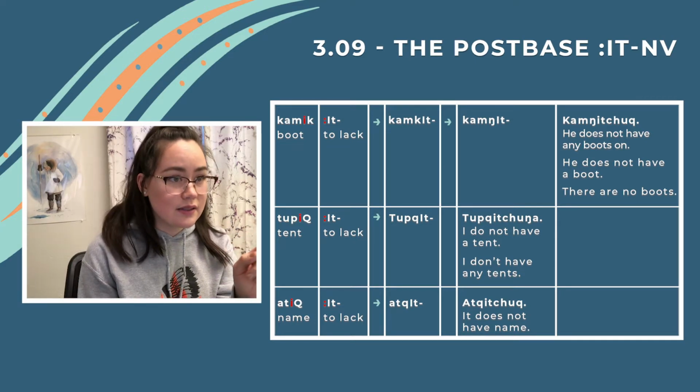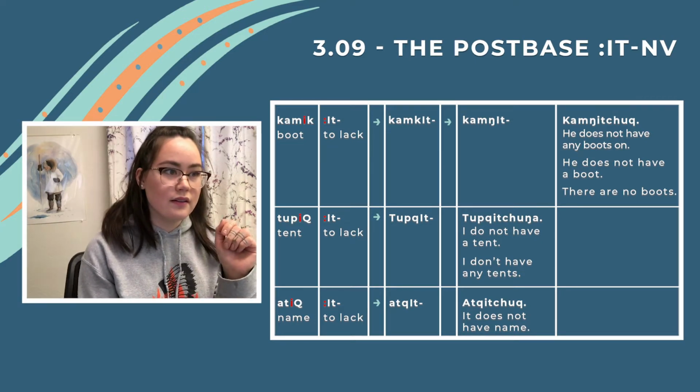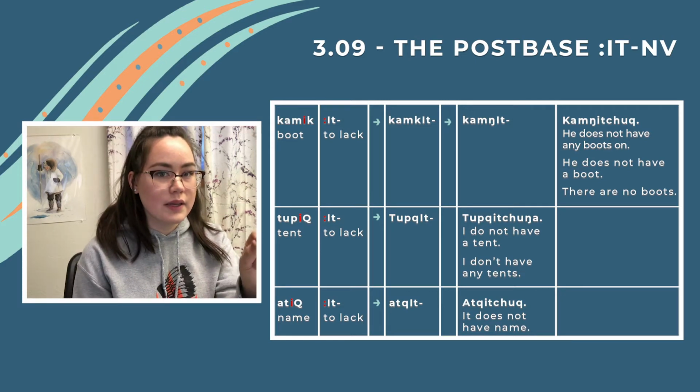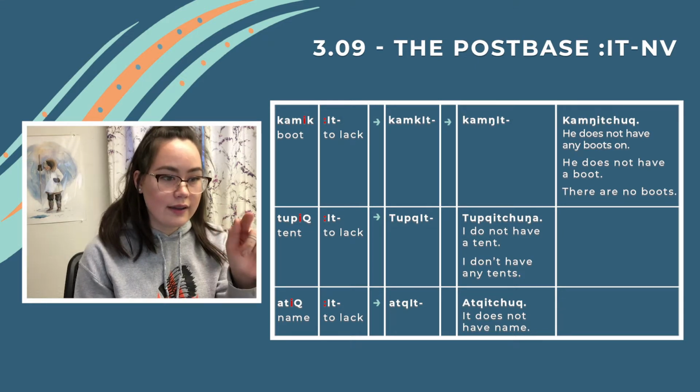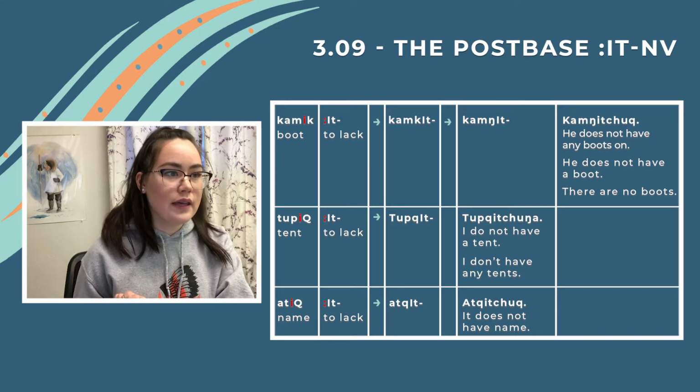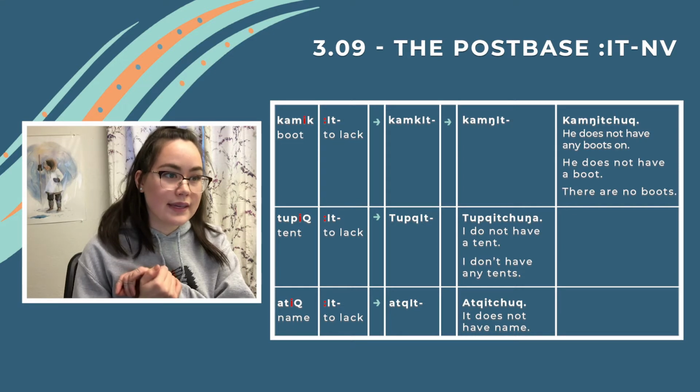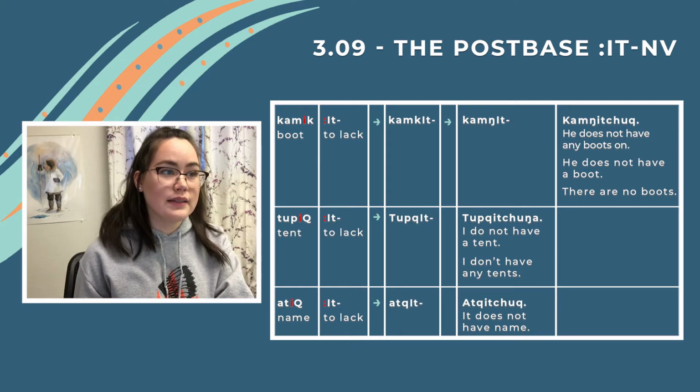There is a single consonant in front of that weak i in kamik. So it's k-a, single consonant m, i, k, weak i, k. It would change to kamkit.